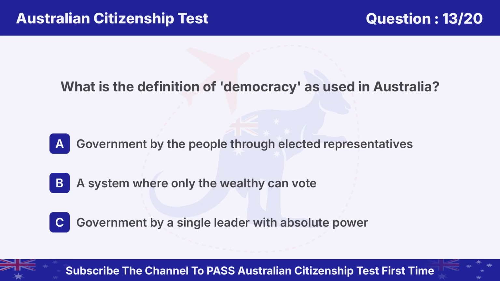Question 13. What is the definition of democracy as used in Australia? Option A. Government by the people through elected representatives. B. A system where only the wealthy can vote. C. Government by a single leader with absolute power.